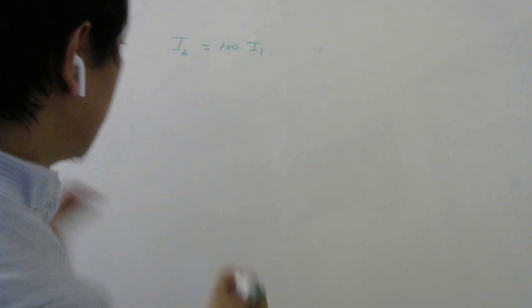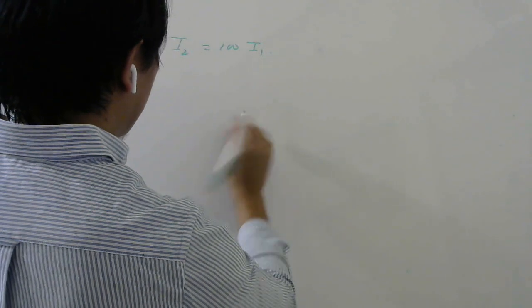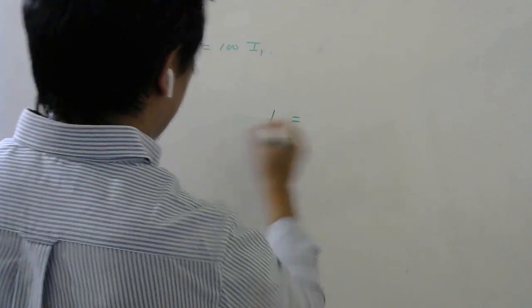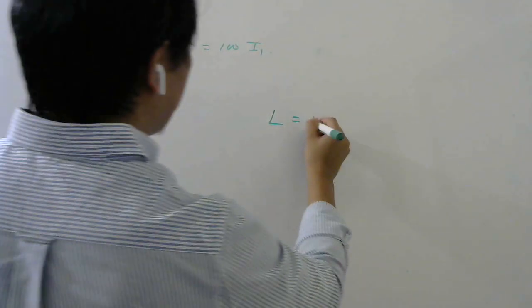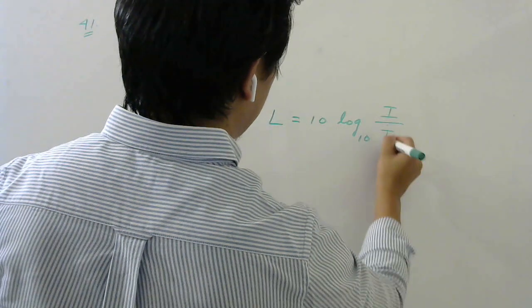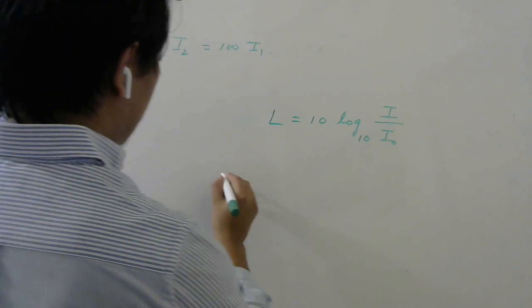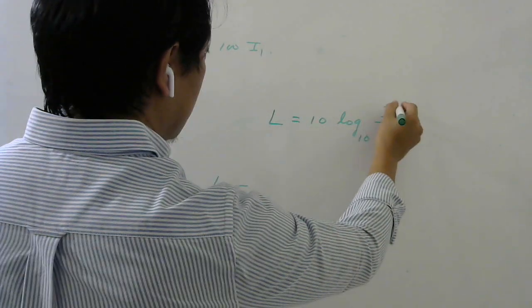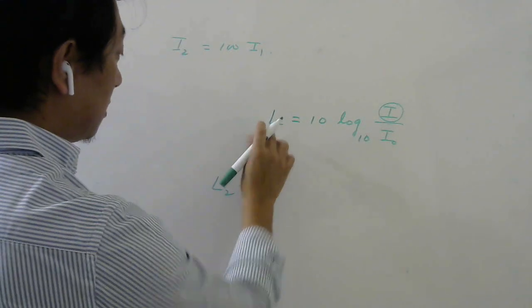Okay, so when you express intensity of sound in decibels, let us write it as L. L is given by 10 log base 10 of I divided by some reference intensity I naught, which means if I take two different sounds with two different intensities, what would be the decibel difference?